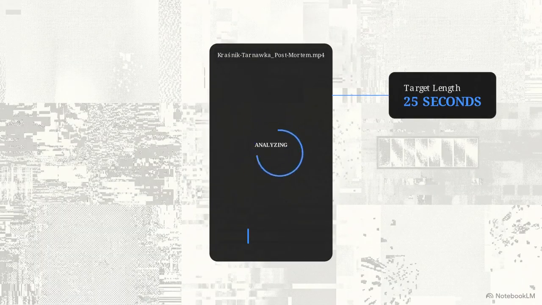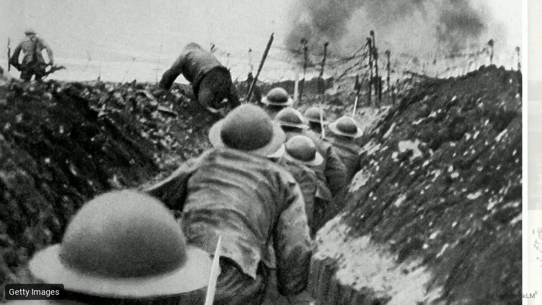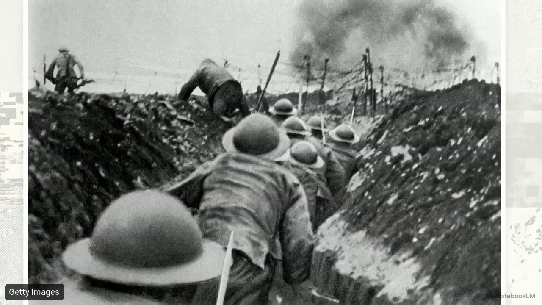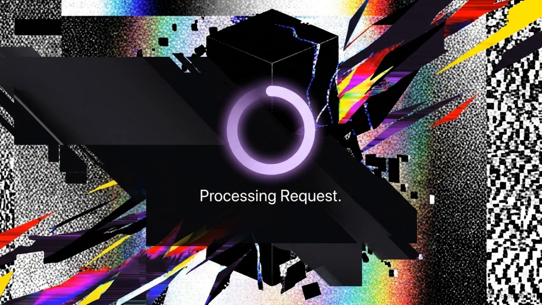The goal was to generate a 25-second vertical documentary, relying on a dense 135-megabyte reference video. The text prompt provided strict historical parameters. It included exact timestamps and requested specific visual cues, specifically a World War I battlefield featuring soldiers advancing through deep, muddy trenches. The backend accepted the payload without any friction.